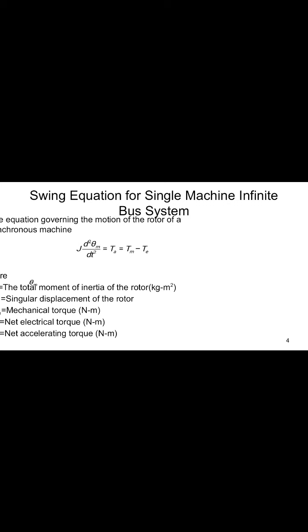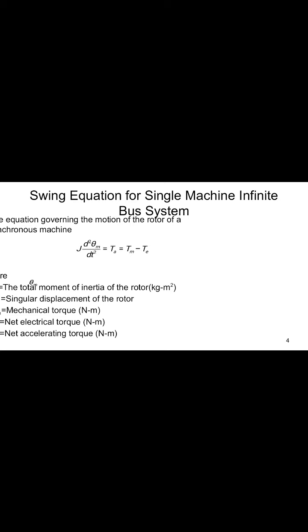Acceleration is moment of inertia times the rate of change of angular displacement, the mechanical angle, twice the rate of change of mechanical angle with respect to time, that is acceleration. It is equal to the accelerating torque, and the accelerating torque is the difference between the mechanical torque and the electrical torque.